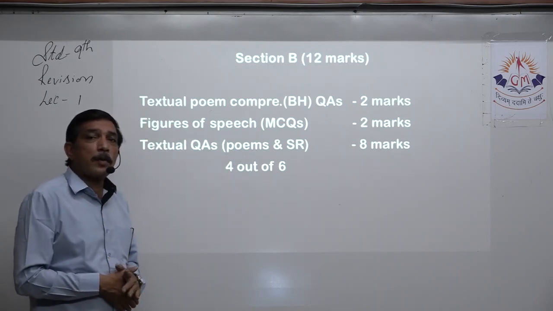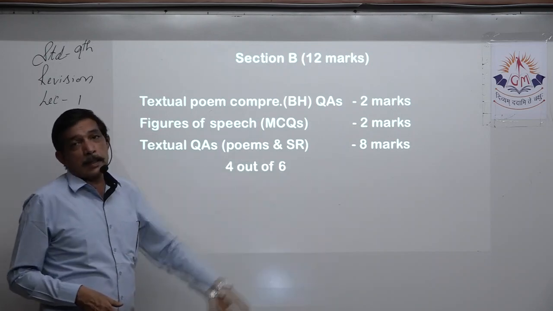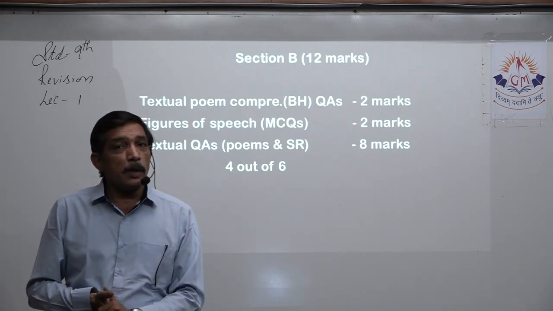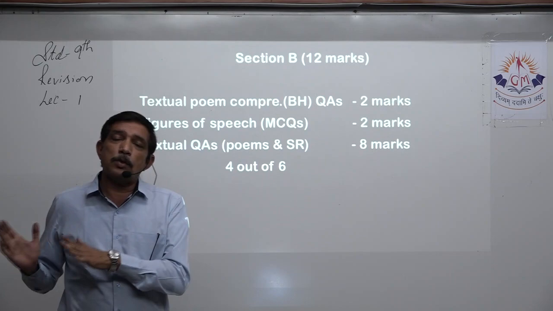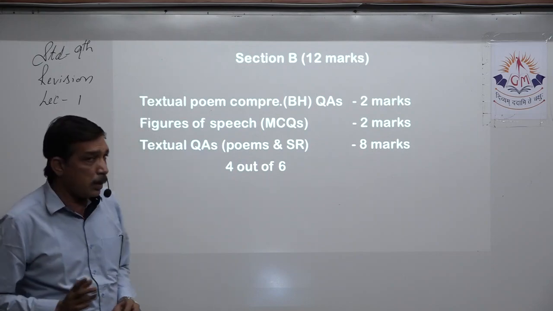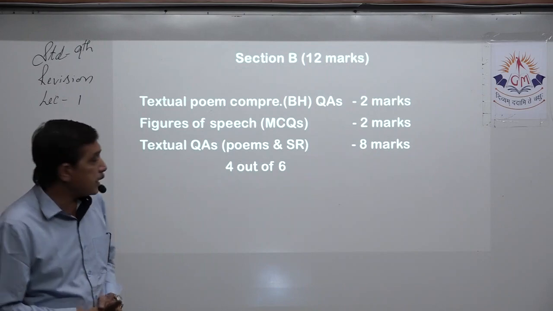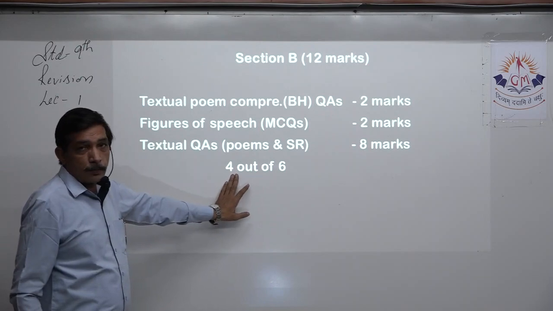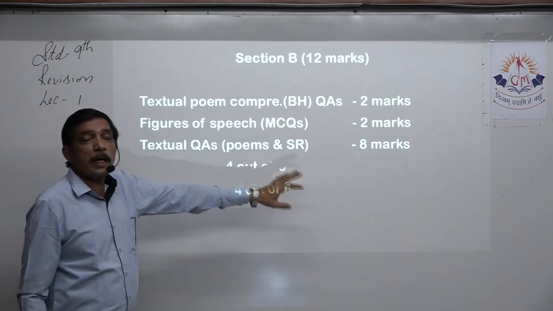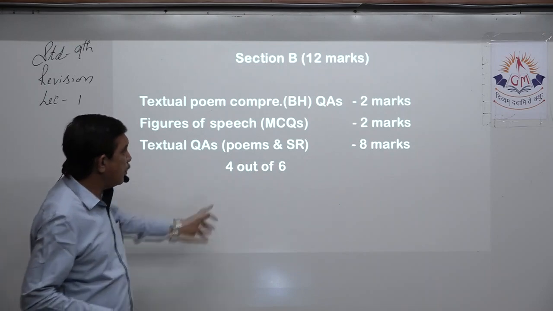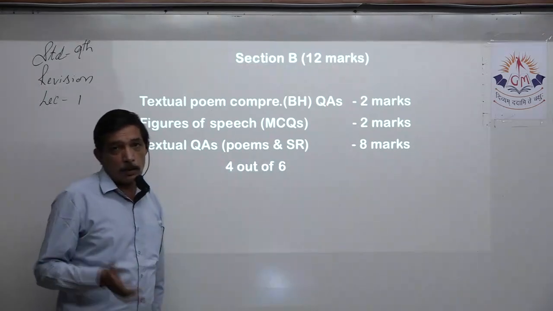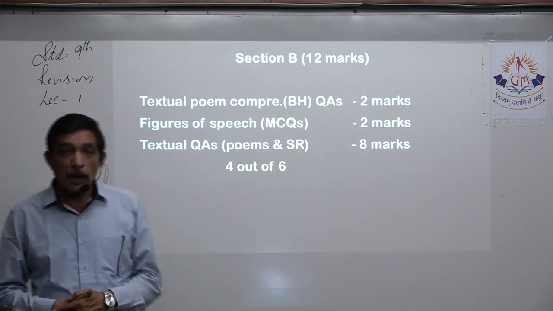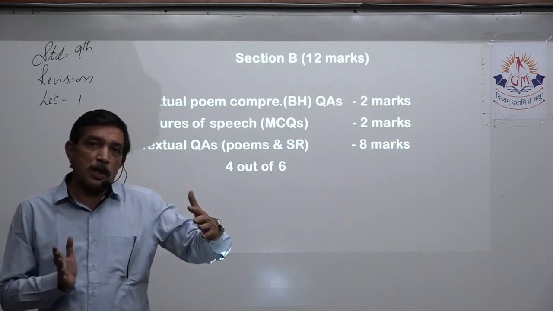Next, question and answer related to poems and SR. Now we know in the supplementary reader, the first 5 chapters, 1 to 5, have been included and 6 to 10 have been excluded this year, right? So you have to learn only 5 chapters from SR, and poems also have been reduced. So there will be 4 questions, can be poems and SR. All of that will be mixed up. 4 twos are 8, because that will also be 2 marks each. So question answers related to poems. Now if a summary of a poem is asked, of course it's going to be quite lengthy.